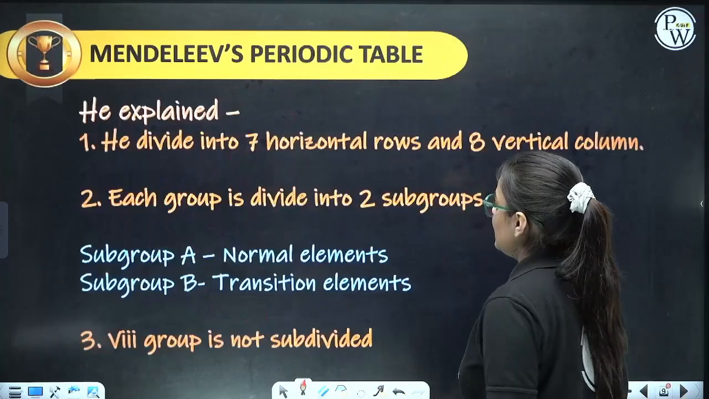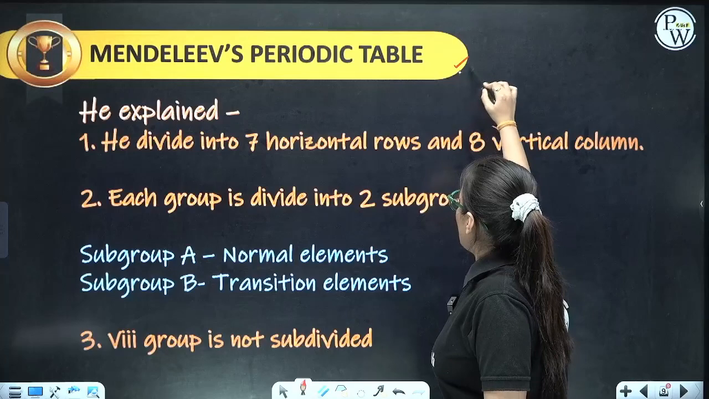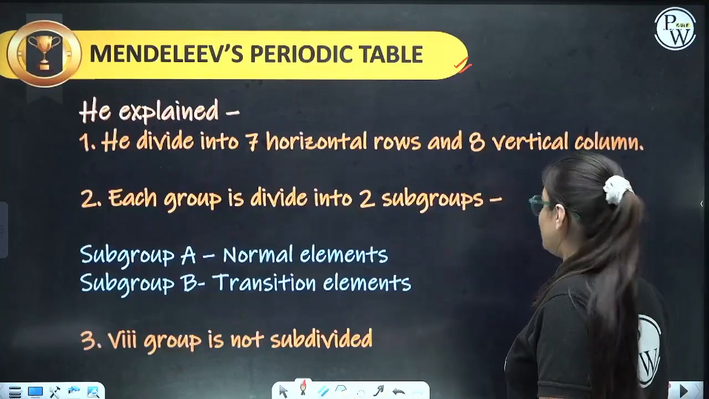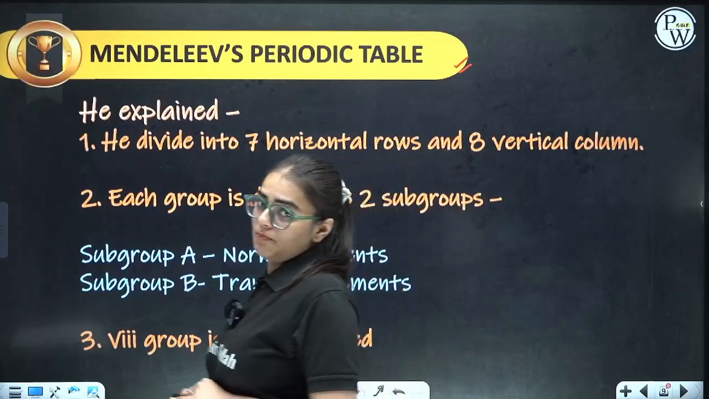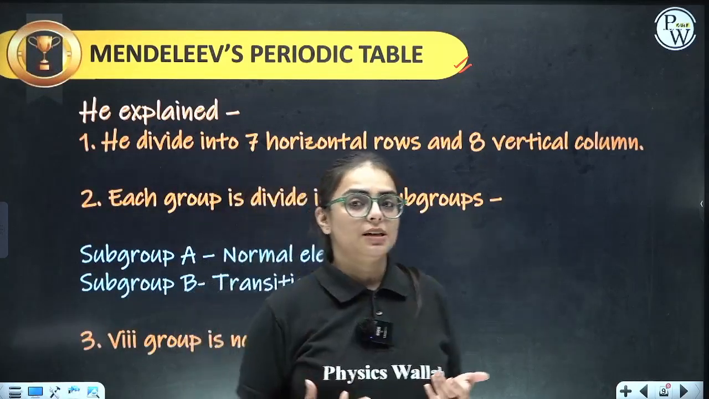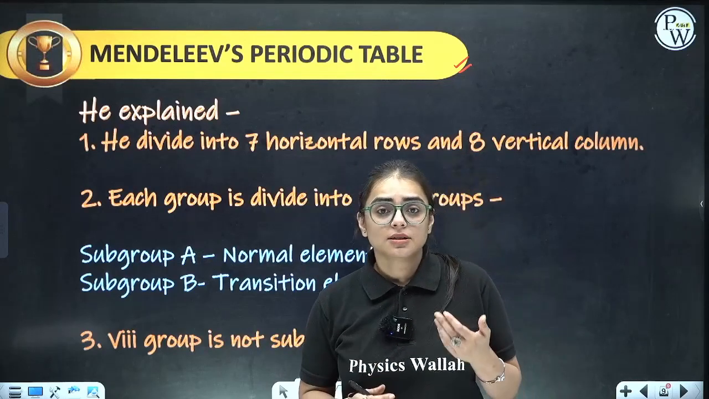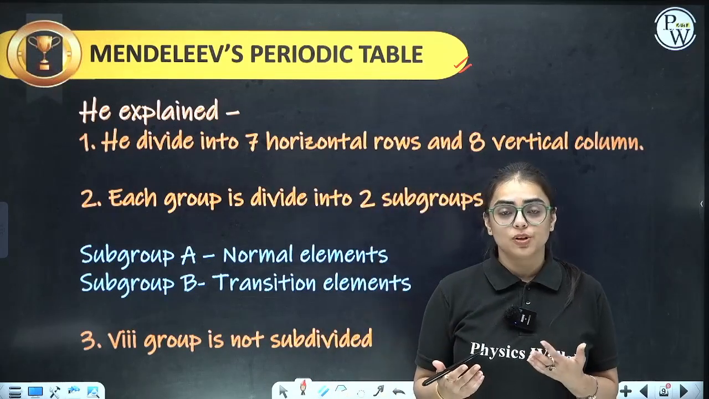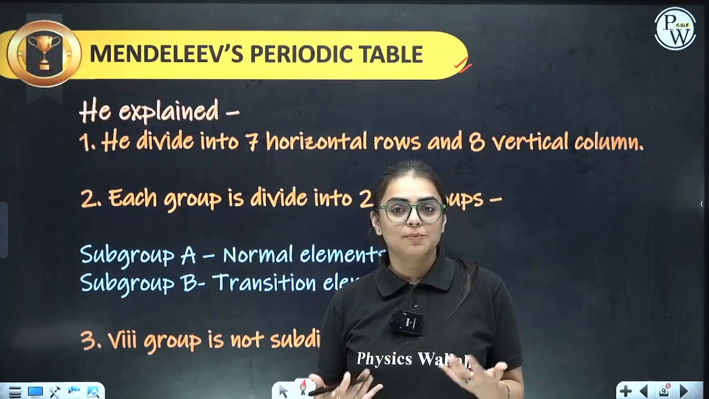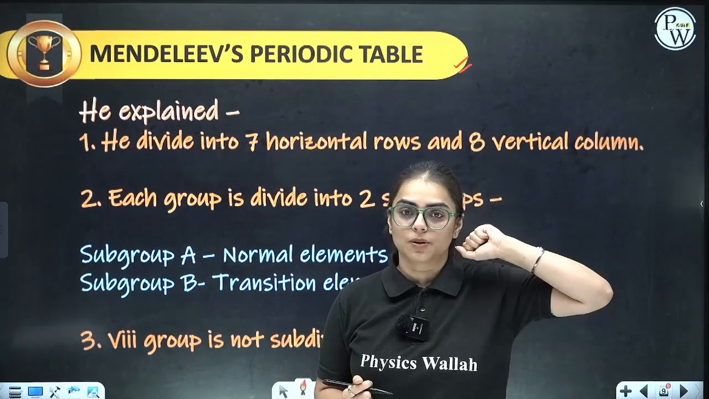Now come to Mendeleev. Again, this law was also based upon the atomic mass. Mendeleev discovered so many elements. He also predicted some elements which were not discovered at that point of time, saying that there will be some elements present at a certain position.